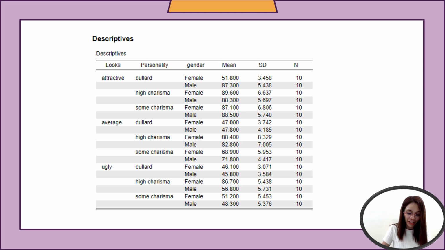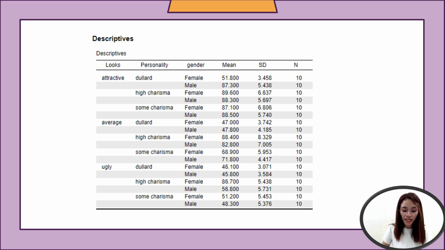Now, the general observations for the gender differences. Attractive males with dullard personality score much higher than females, but this gap narrows with charisma. So high charisma tends to equalize scores between genders when looks are good, but gives females an edge when looks are average or poor. Now, for average or some charisma, it benefits both genders fairly equally, though with slight variations favoring either gender in specific contexts.